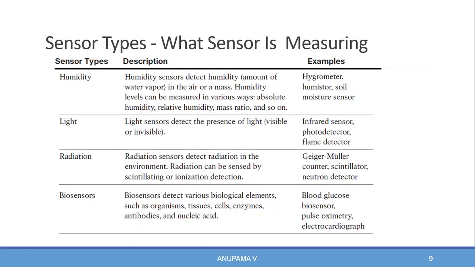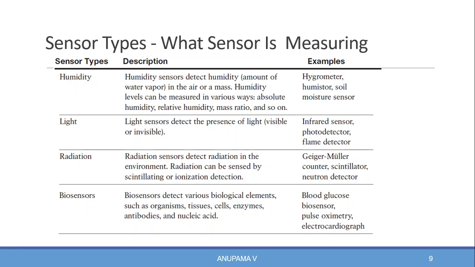Next type of sensor is the humidity sensor. It detects humidity in the air or a mass. Humidity levels are measured in various ways, maybe absolutely, relatively, or in the mass ratio, etc. Examples for humidity sensors are soil moisture sensor, humistor, etc.